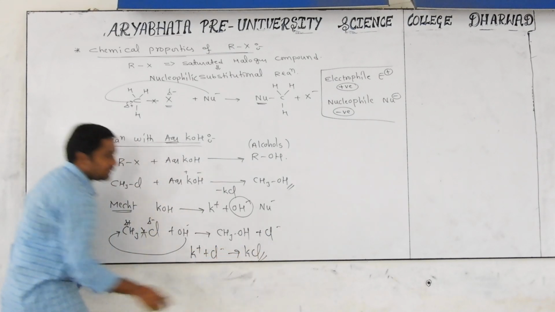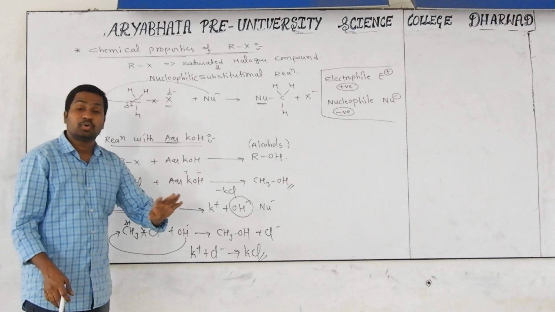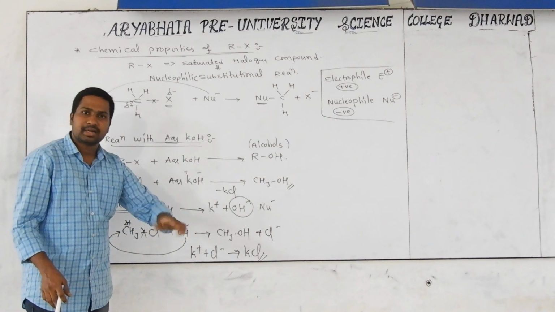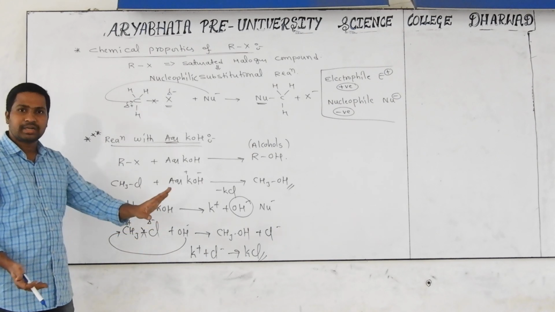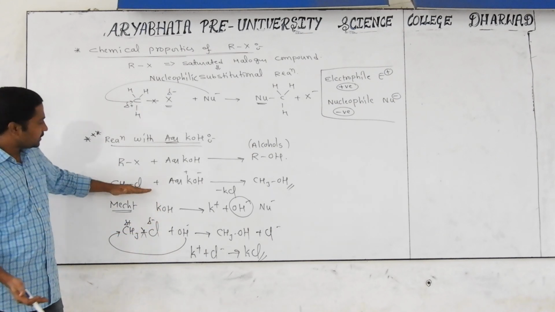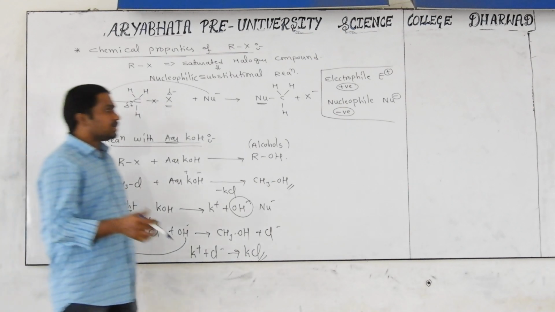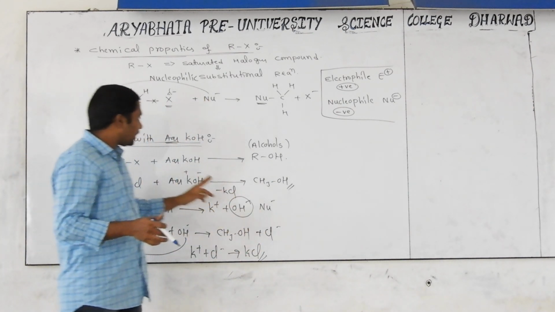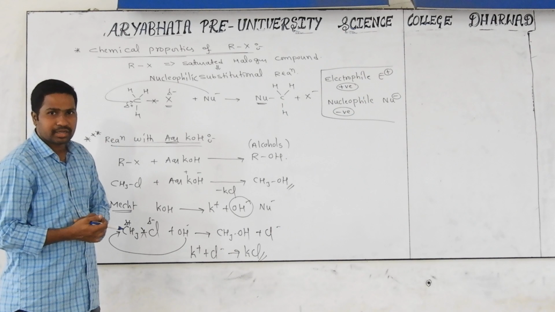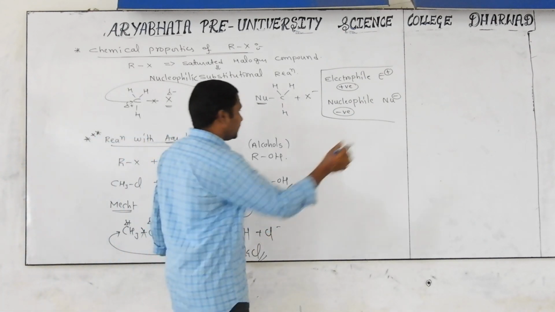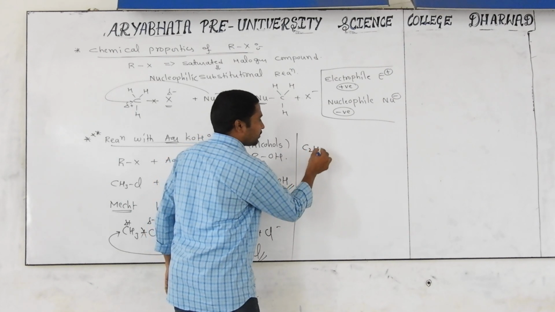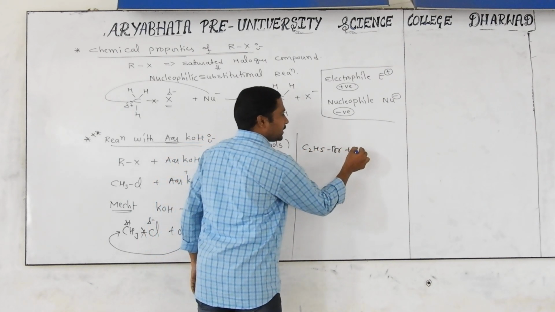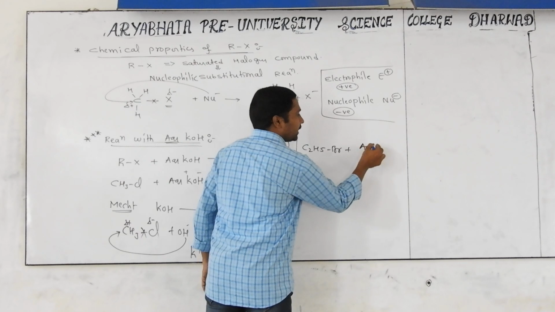Once again I am telling you, these mechanisms are not required, but don't do things blindly. Understand and practice. How it is happening, you should come to know. Whether you are practicing or not, you should understand. This is important and enough. Like that, whenever you take any alkyl halide reaction with aqueous KOH, we get the corresponding alcohols. I will give you one more example. You see, for example, C2H5Br will be treated with aqueous NaOH.